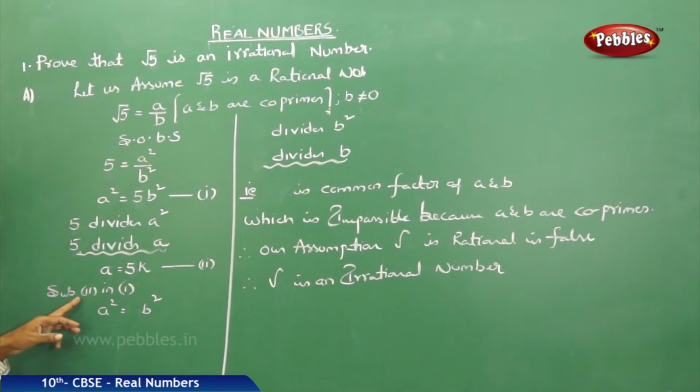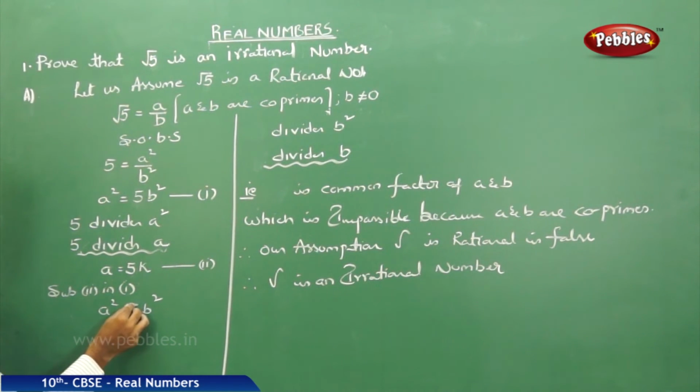Now substitute equation 2 in equation 1. a square is equal to 5b square. In place of a, substitute 5k: 5k whole square is equal to 5b square.